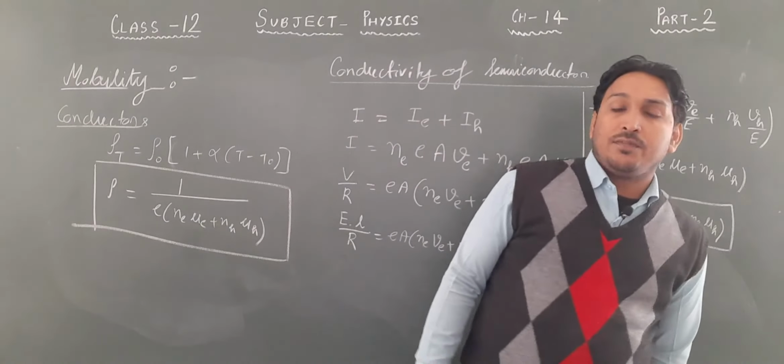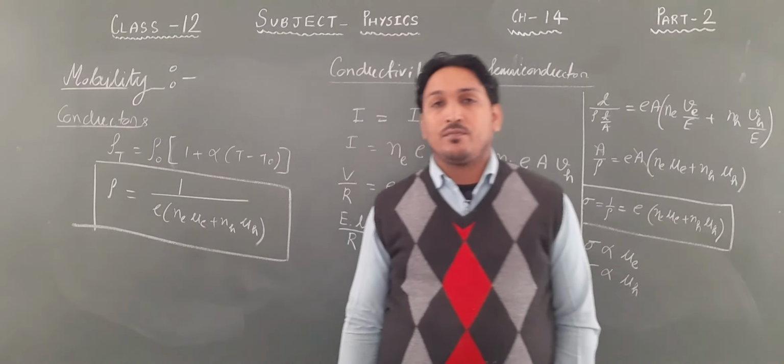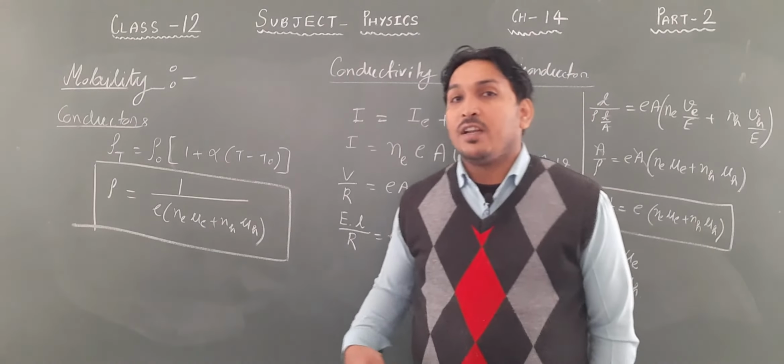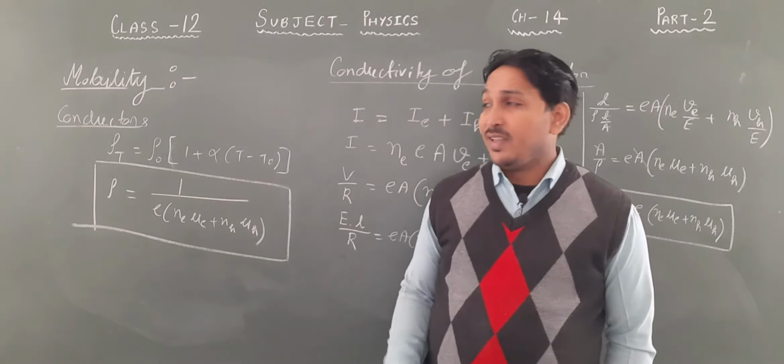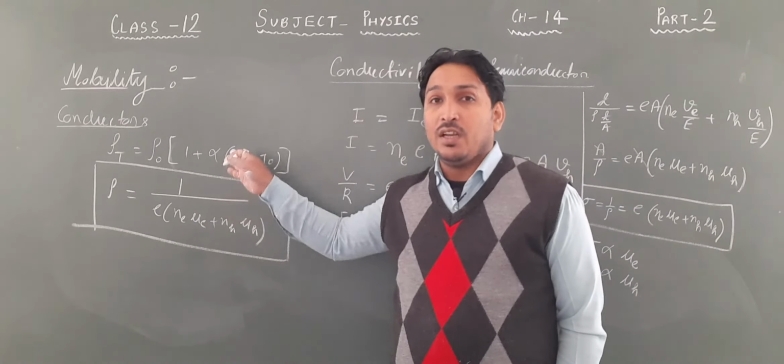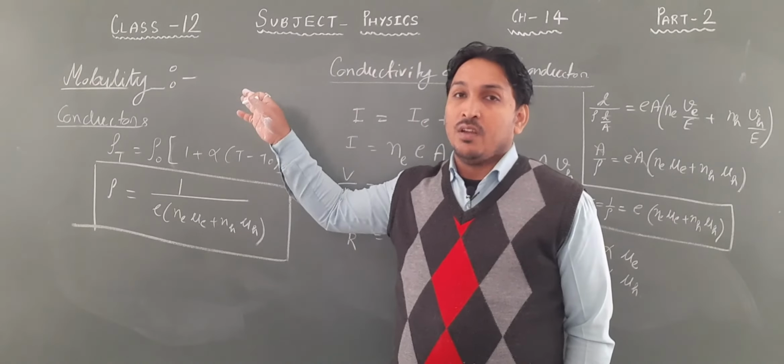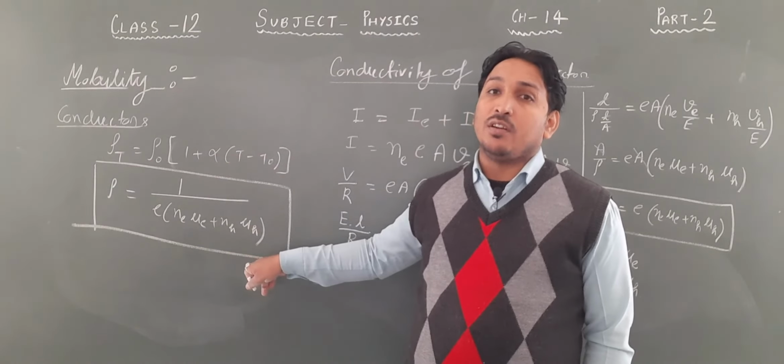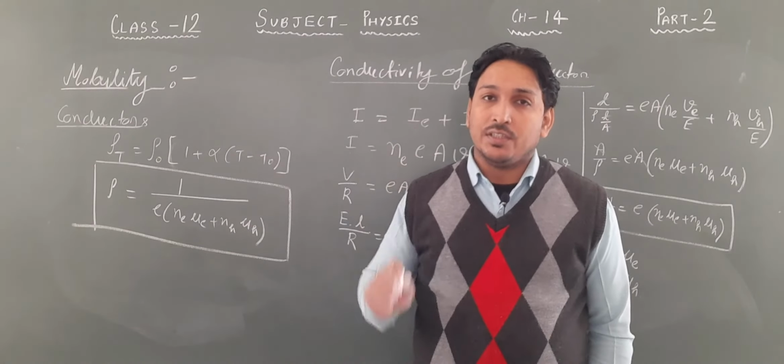Now the question is, if we increase the temperature, then what will happen? In case of conductor, resistivity increases, but in case of semiconductors, the resistivity decreases.